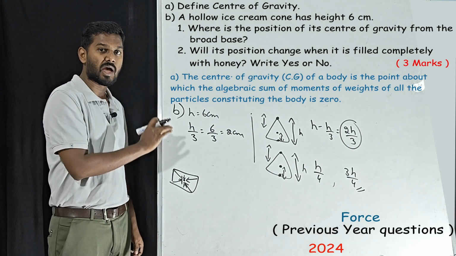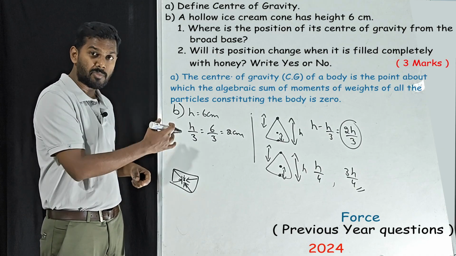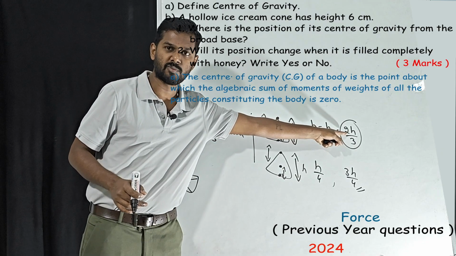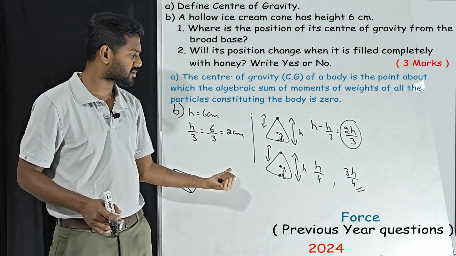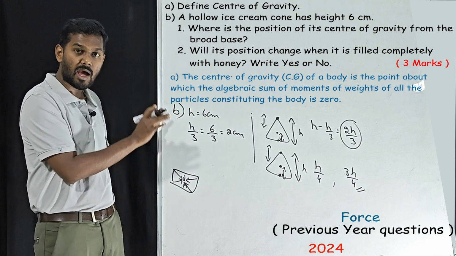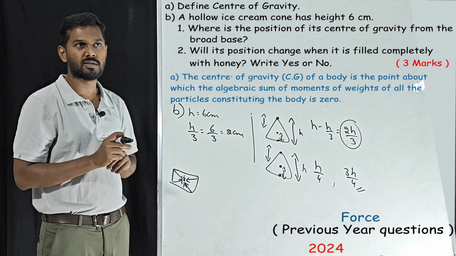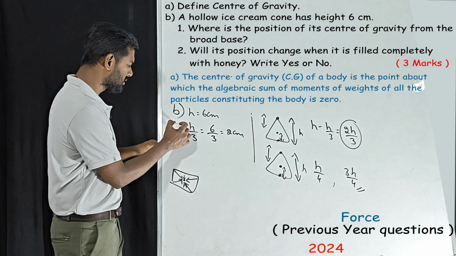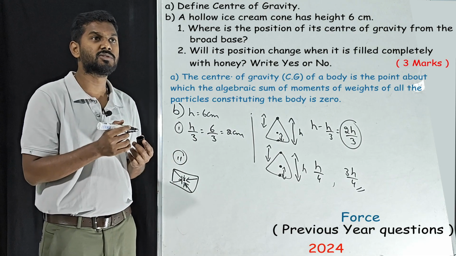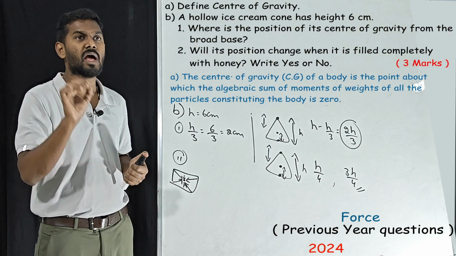If it is a hollow cone, you should not think we have only one formula. No, from the base it is a different formula, that is h by 3. From the vertex it is 2h by 3. In the same way for a solid cone also, h by 4 and 3h by 4. Only for this cone we have these kinds of different formulas. Now we have one more question. This is the first question. Second question, will its position change when it is completely filled with honey?